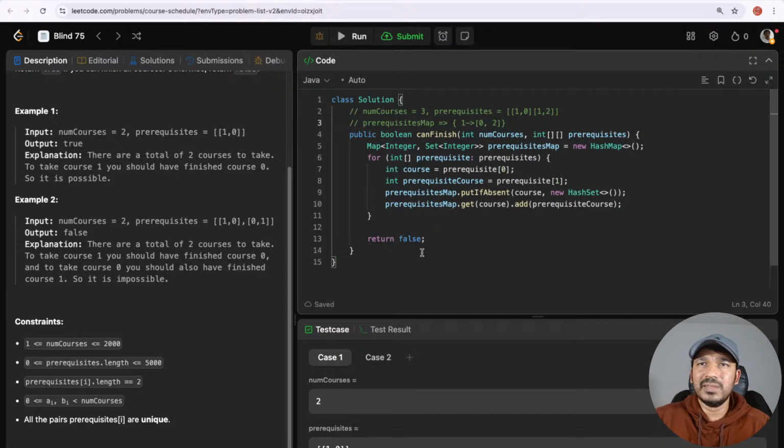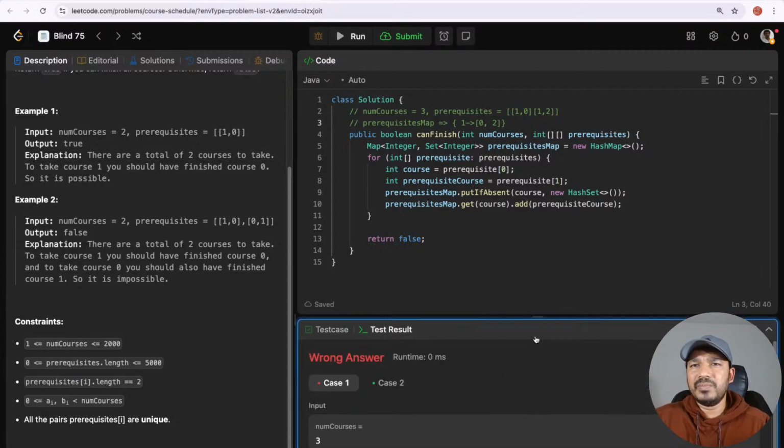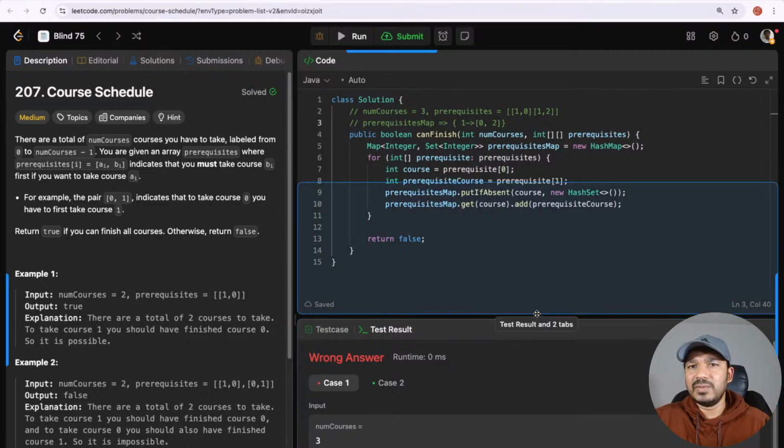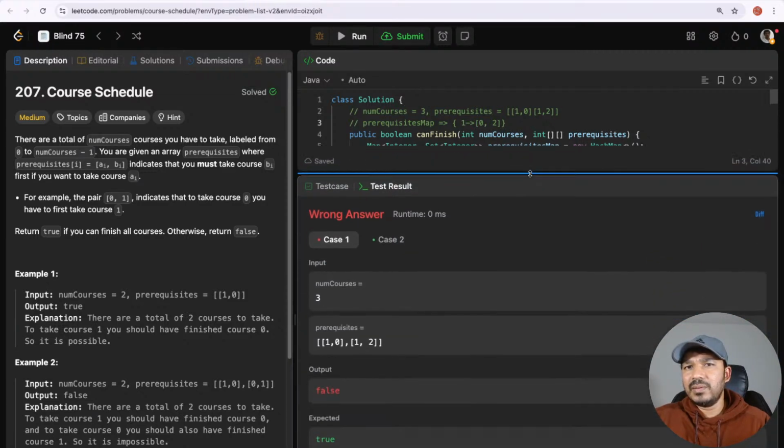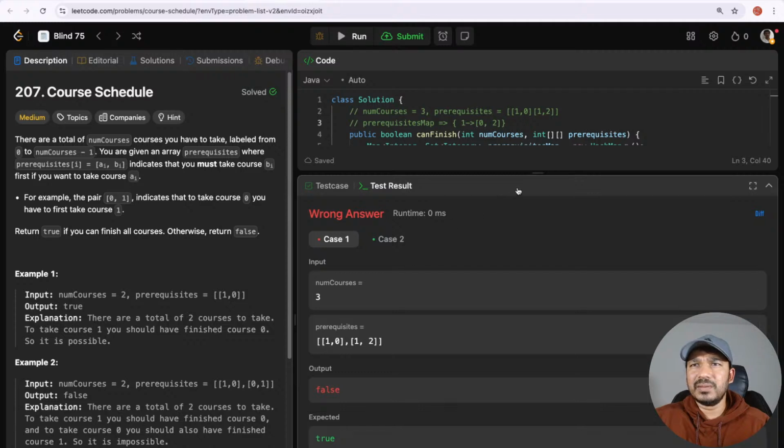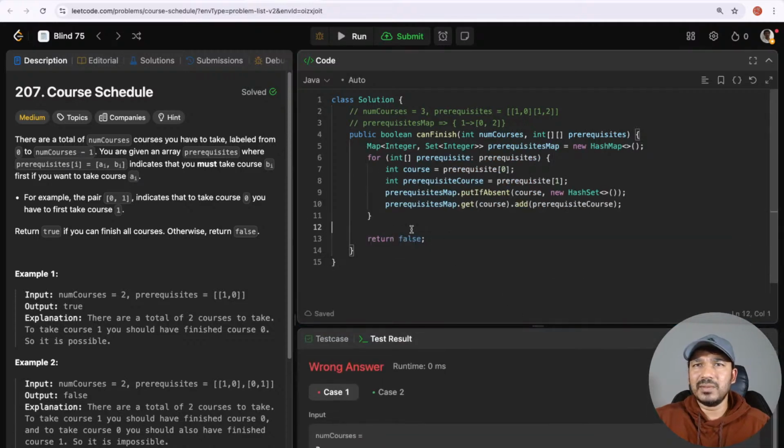That's how we will read this. That is not given in the question here, I'm just adding our example here, 3, and 1 comma 2. Let's run this one. Okay, we know it's the wrong answer, we still haven't coded it. I'm not printing the adjacency list of the graph there, so let's print this map.